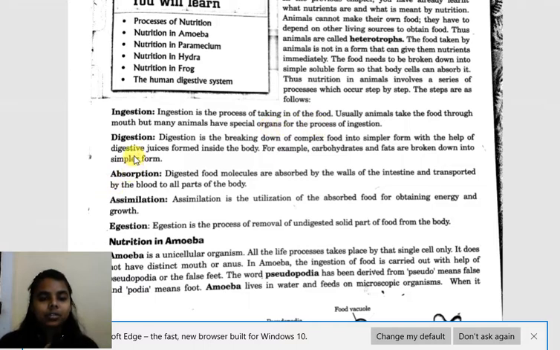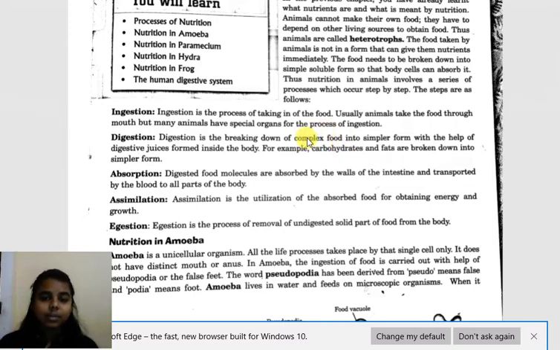After taking in food, it is necessary to break it down into simple soluble form. This process is digestion, breaking down complex food into simple form with the help of digestive juices formed inside the body. The food that we eat is complex.